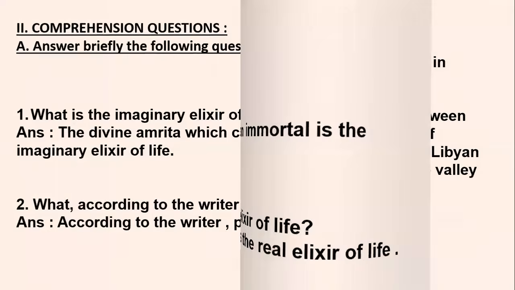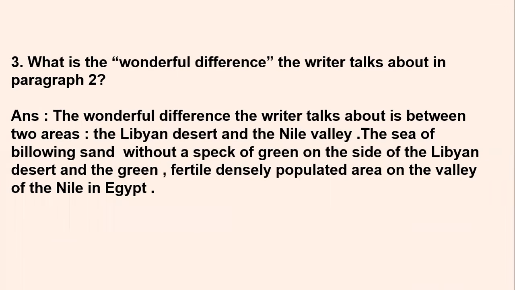Okay, let's move on to the next question. What is the wonderful difference the writer talks about in paragraph 2? When you read the chapter, in paragraph 2 the wonderful difference is mentioned. What wonderful difference is the writer talking about? Let's see. The answer is, the wonderful difference the writer talks about is between two areas, the Libyan desert and the Nile Valley.